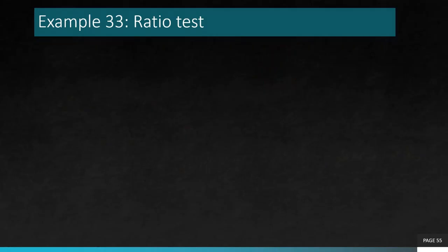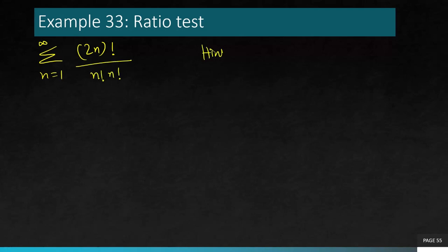Alright, let's apply ratio test onto our very first example. Summation n is 1 to infinity, 2n factorial divided by n factorial. So that is the hint, that is the recognition. The moment you see factorials present, always use ratio test. It's going to do a wonderful job of simplifying your an. So use ratio test in this case.